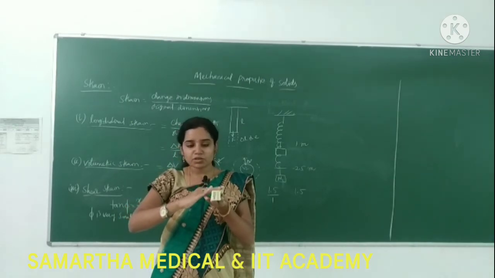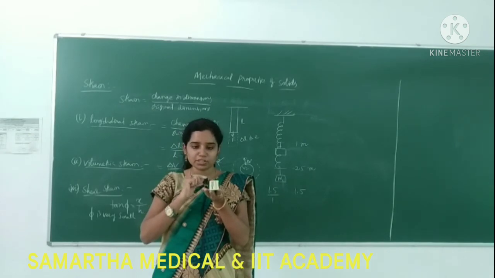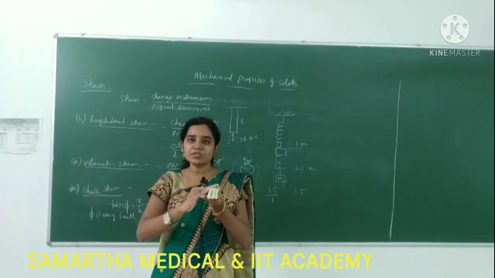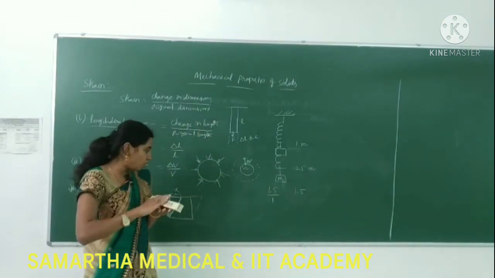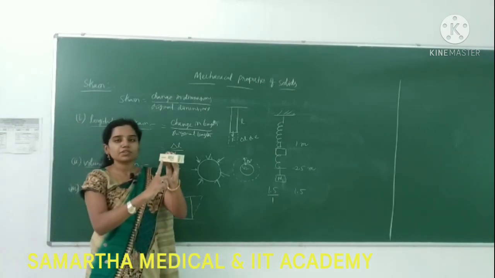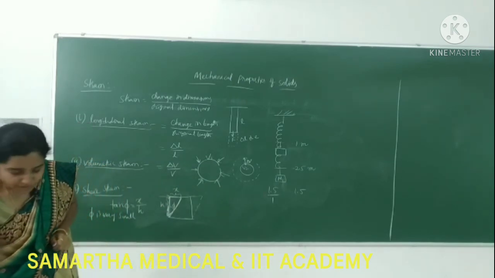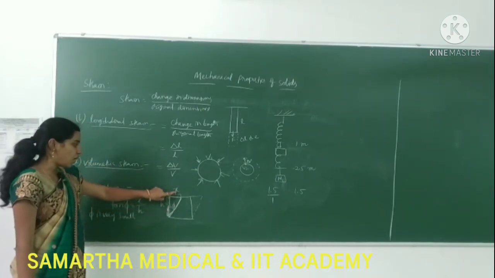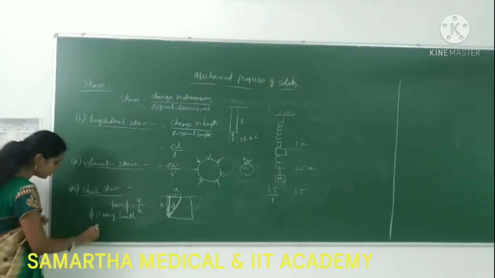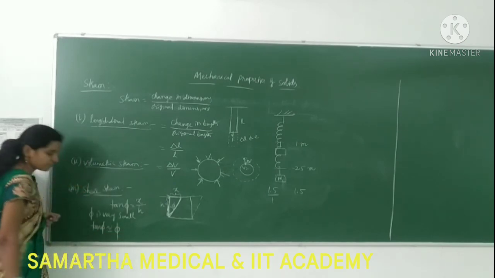The point gets displaced by x, and the length of the face is h. Tan phi is opposite by adjacent, that is x by h. Whenever phi is very small, tan phi is approximately equal to phi.